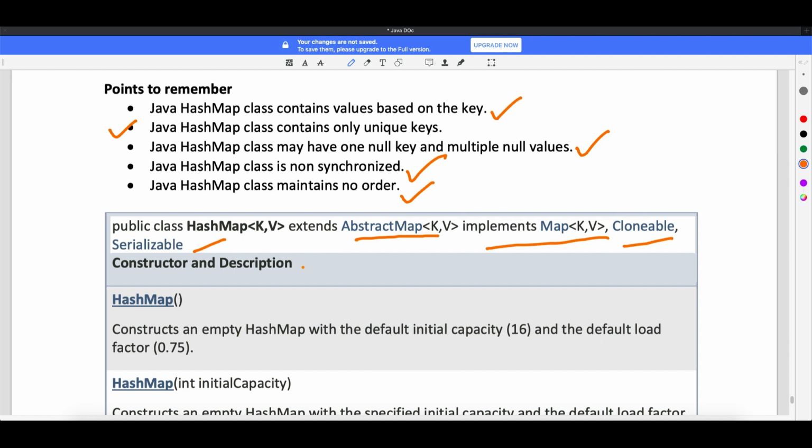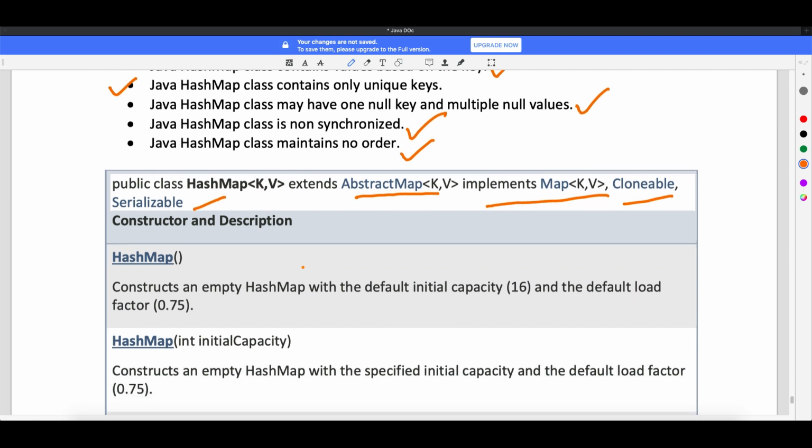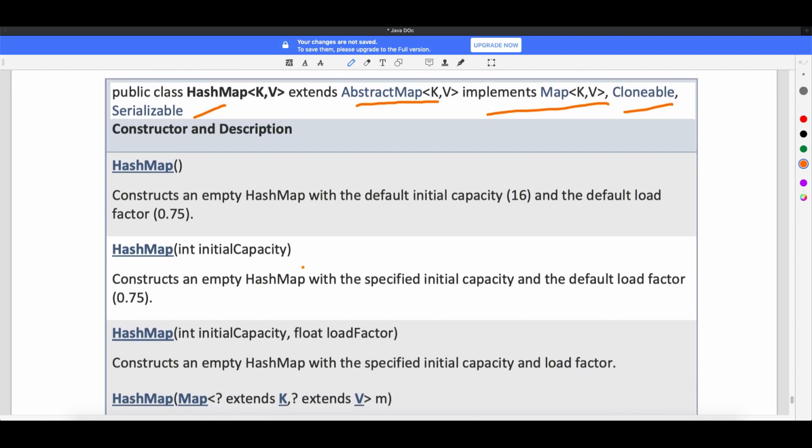Now when you have a class, you know that every class will have a constructor. Similarly, in the hash map you will have 4 constructors, one constructor which will not take any argument. This one will not take any argument, and it will always create a bucket of size 16 with a load factor of 0.75. What does load factor of 0.75 mean?